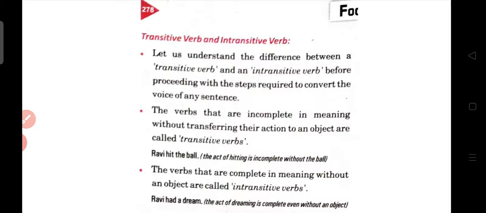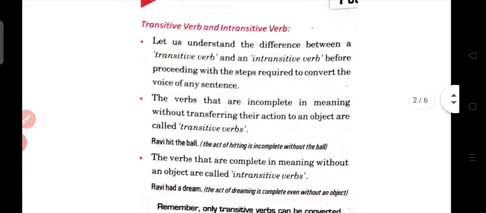Transitive verbs are those which need an object to complete the sentence, right? As you can see the example below, Ravi hit the ball. Here without ball, the sentence is incomplete, right? Now see the next. Ravi had a dream. As you know, no object is there in the sentence. The act of dream is just there to complete the sentence, but no object is there.